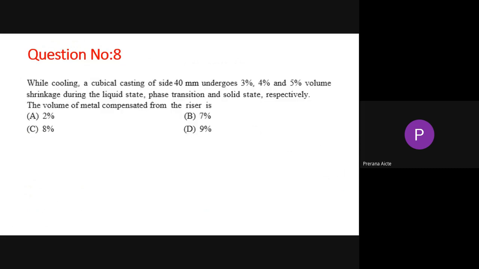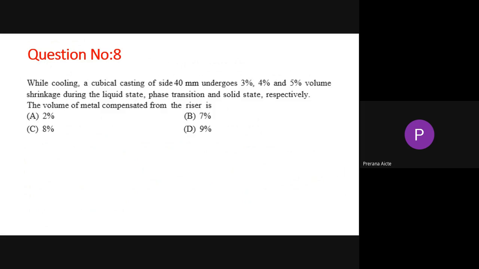Okay, now the next question. While cooling, a cubical casting of side 40 undergoes 3%, 4% and 5% volume shrinkage. Please understand, a cubical casting of side 40 means each side is 40, it is a cube. So here it is shrinking 3%, 4%, 5% volume shrinkage during the liquid state, then phase transition, and solid state respectively.